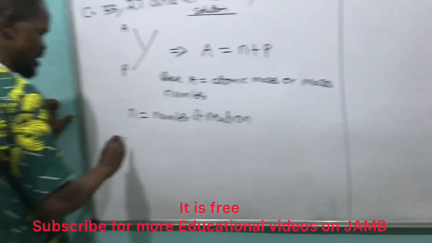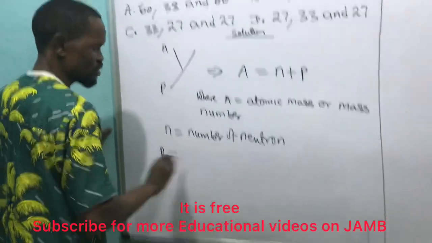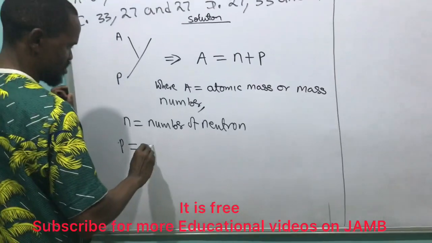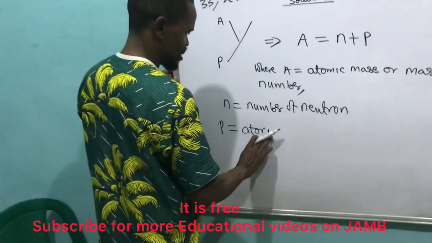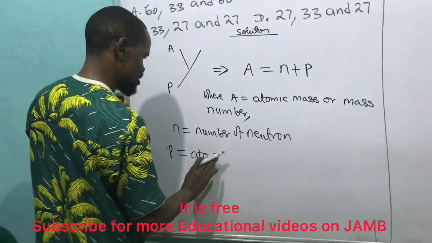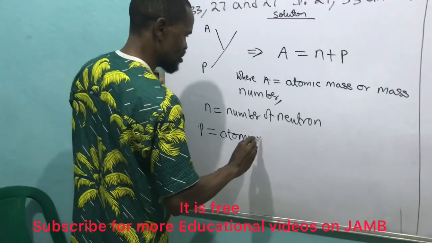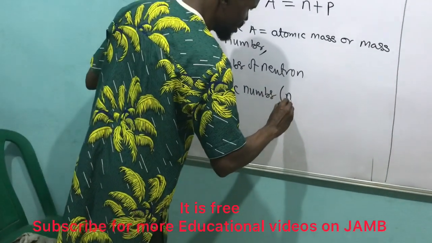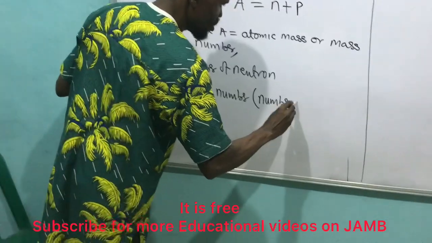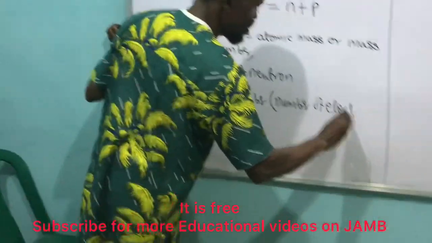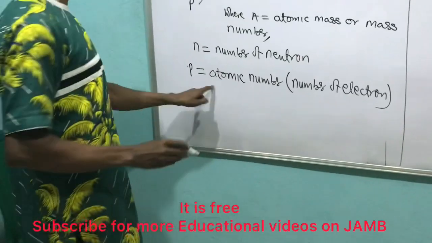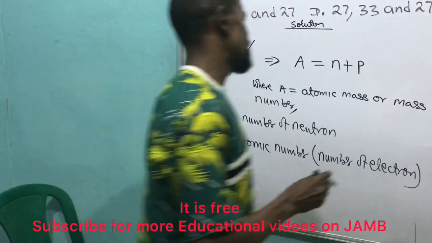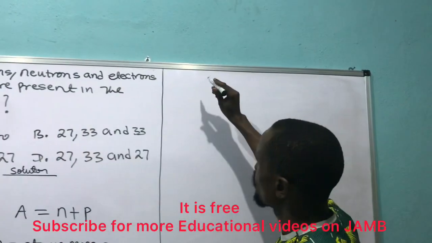Then P is equal to the atomic number. This is the atomic number, or we call it the number of electrons. So atomic number is the same thing as the number of electrons.